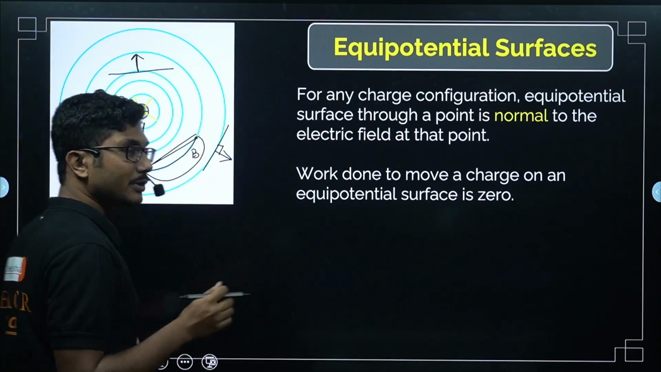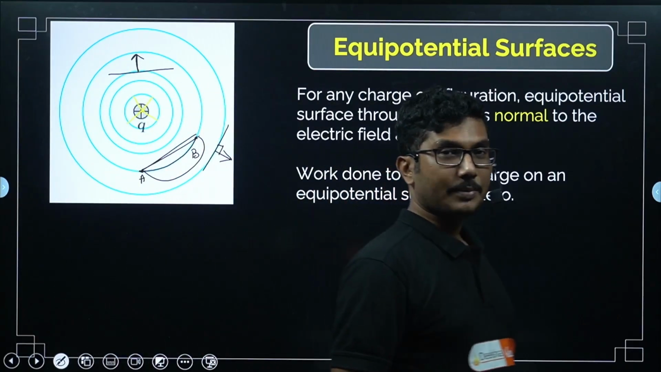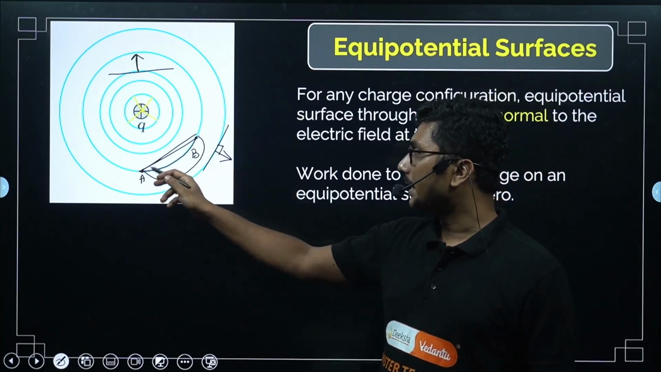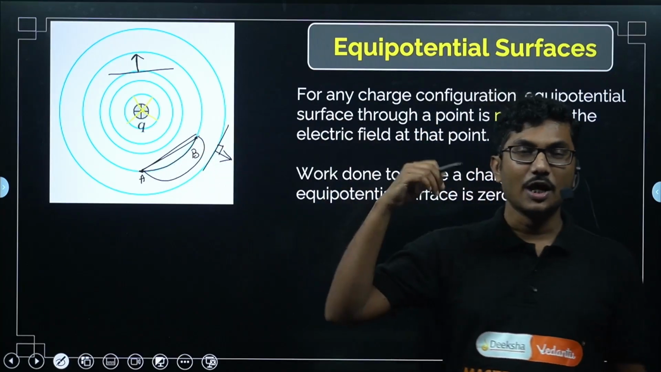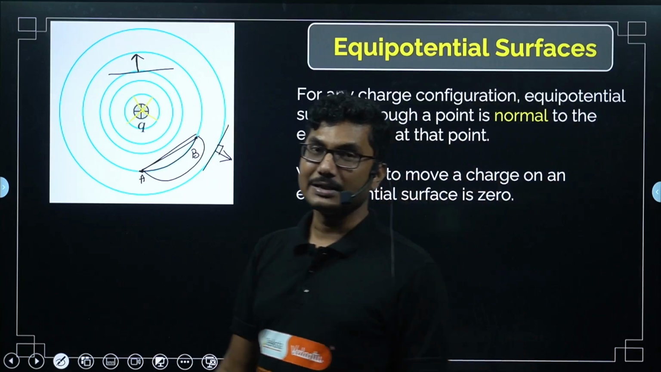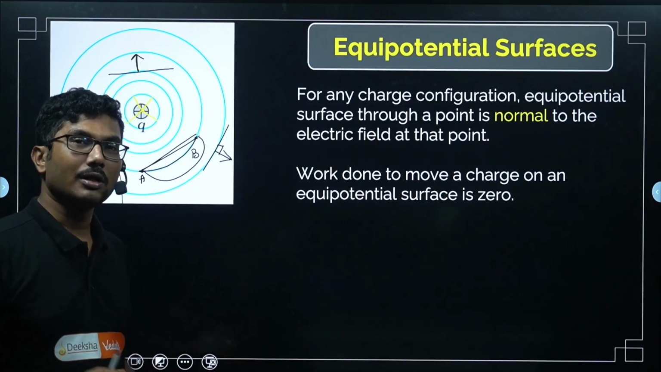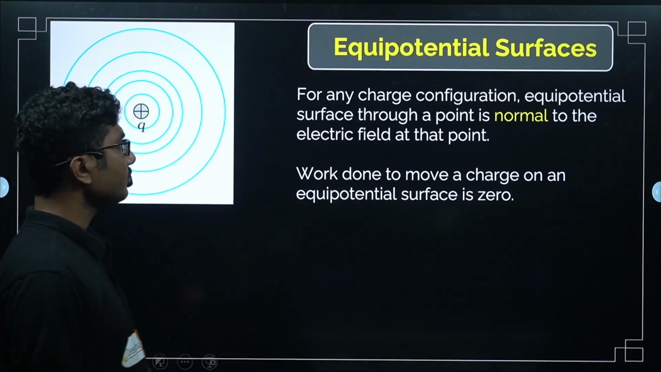They might ask you a question where they have given an equipotential surface and say the charge is being taken via path A, path B and path C, in which case is the work done maximum. The work done will be 0 in all cases, it does not matter, okay?